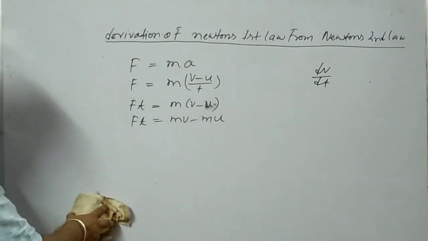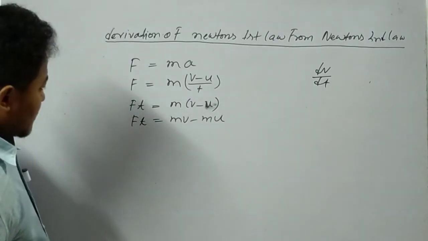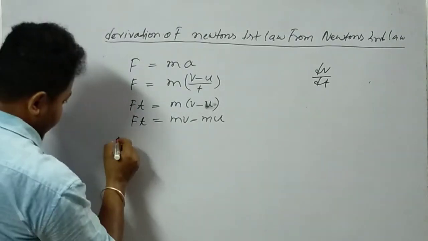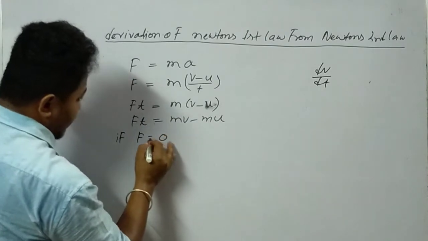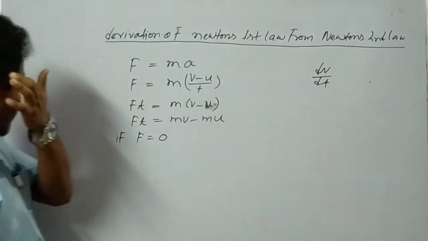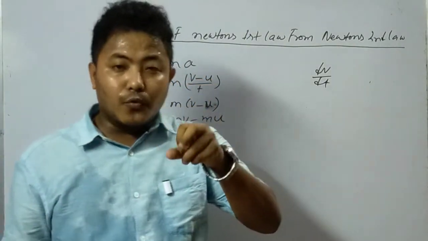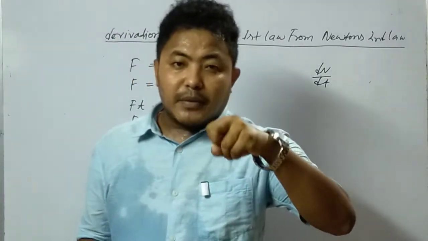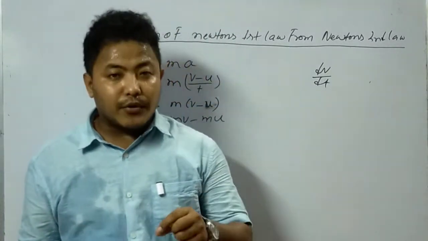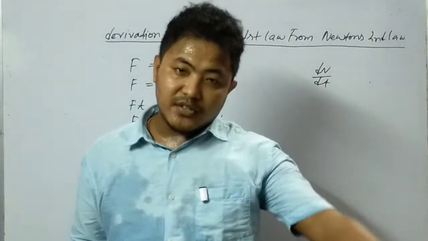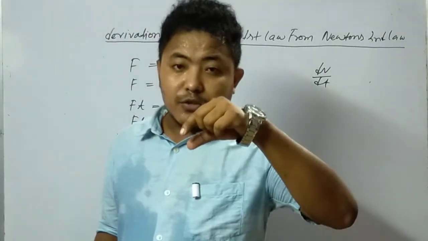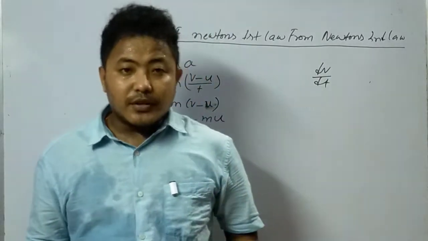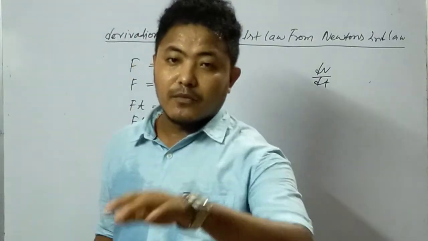Now if F is 0, what does Newton's first law say? If there is no external unbalanced force, then the body stays at rest if it is at rest, and the body continues its uniform motion if it is in uniform motion.